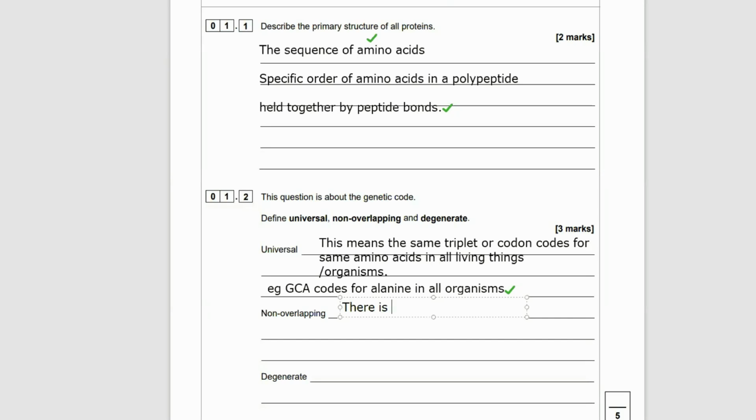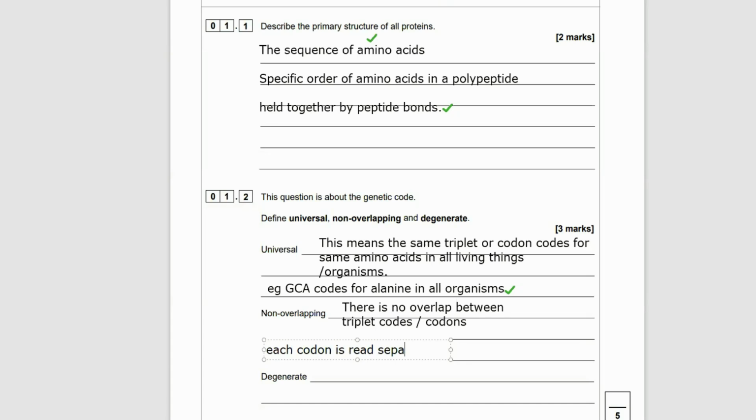Right. What does non-overlapping mean? This means there is no overlap between codons or triplet codes. And I'll give you a little example, but you would get the mark for just saying that. No overlap between the triplet codes. One triplet code's bases cannot be combined with the bases from another triplet code to code for an amino acid. So each codon is a separate 3 bases, and the bases do not overlap between the codons.